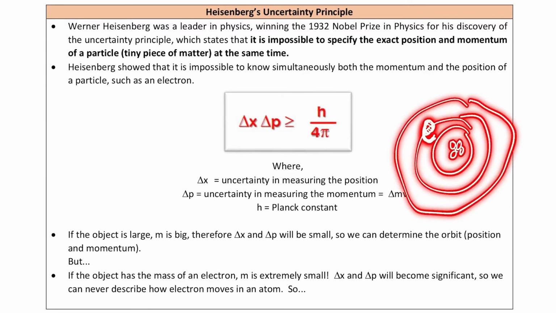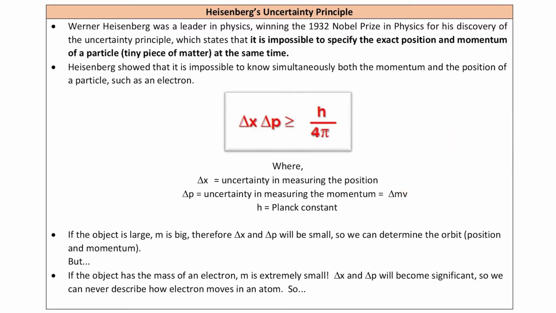For example, we know all its distances, but Heisenberg said it is impossible. We cannot know the momentum simultaneously. Okay, Heisenberg showed that it is impossible to know simultaneously both the momentum and position of particles such as an electron. That's what I said just now. Okay, so here comes this formula, delta X times delta P.